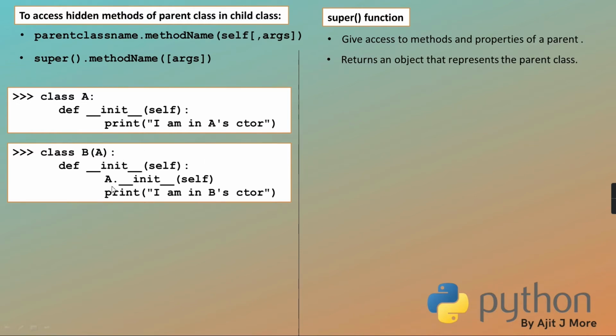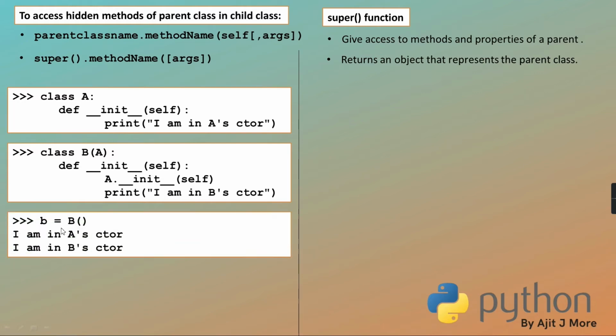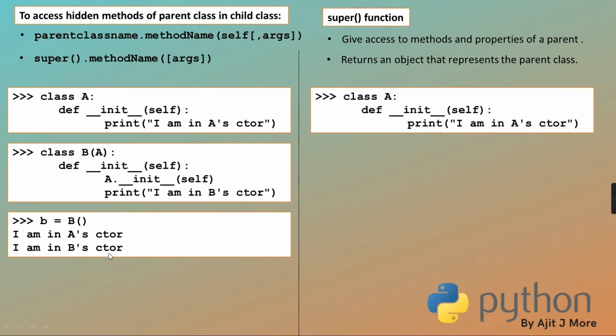So in this program I have done it by parent class dot method name. I'm creating a B object, then B's constructor. Within the B constructor there is a call to the A constructor. I am in A's constructor, come back, and then I am in B's constructor.